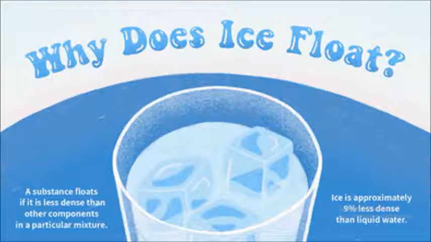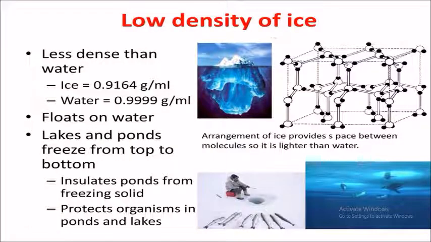So this is why the ice floats: because the ice is less dense, due to the hexagonal pattern made by the molecules of the water, which makes them further apart from each other. Therefore ice is approximately 9% less dense compared to liquid water. The density of ice is about 0.9 gram per mL, meanwhile water is about 1 gram per mL. That's why this low density of ice makes it float on the water.